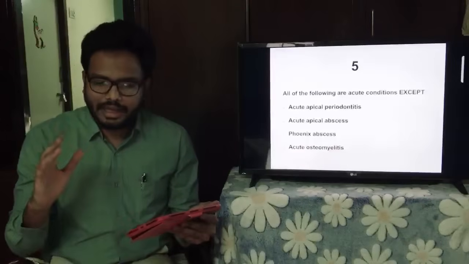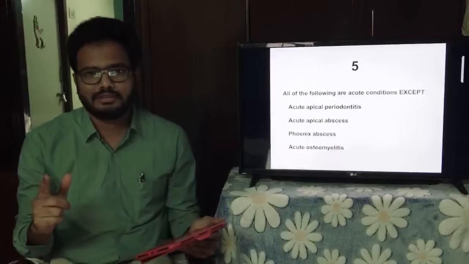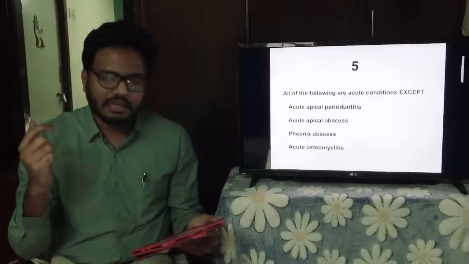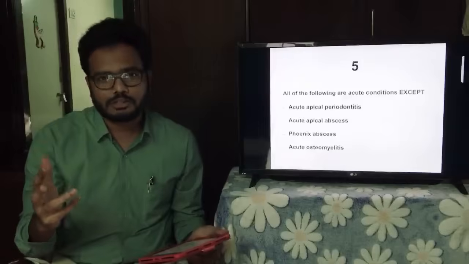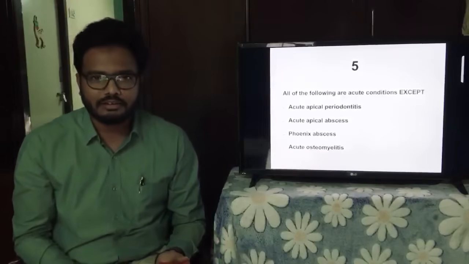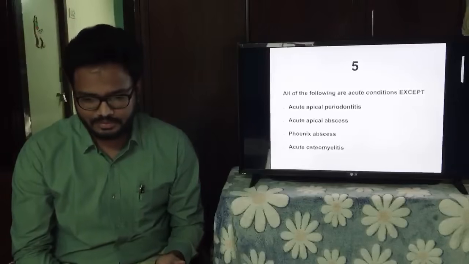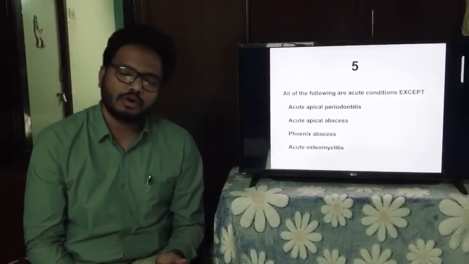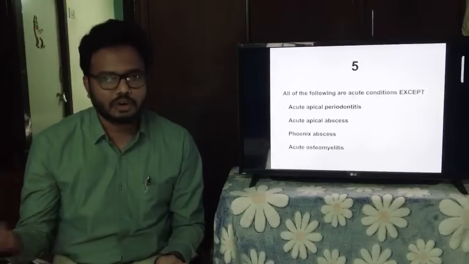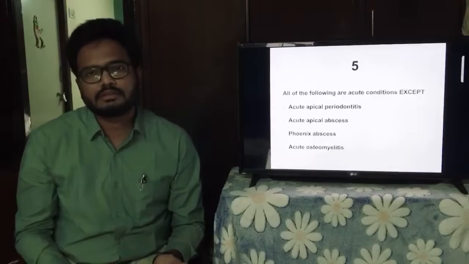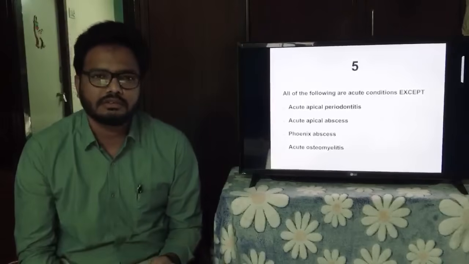All of the following are acute conditions except: acute apical periodontitis, acute apical abscess, phoenix abscess, acute osteomyelitis. Which of the following is not an acute condition? Yes, Kunal, we'll discuss that. How do you know whether it's acute or chronic? It's based on the nature of cells which are present histologically. It's also based on the kind of symptoms which the patient exhibits at the time of presentation to our clinic.